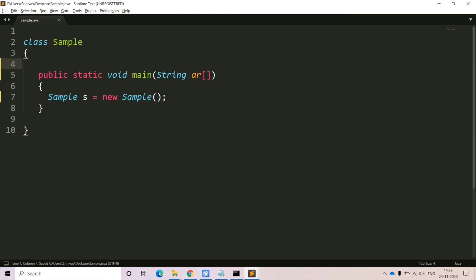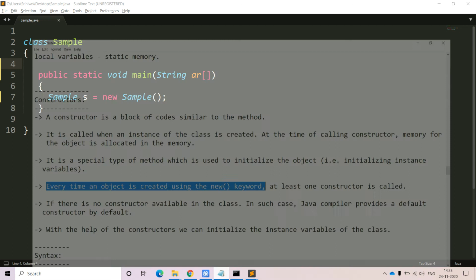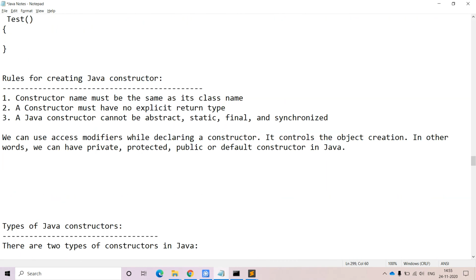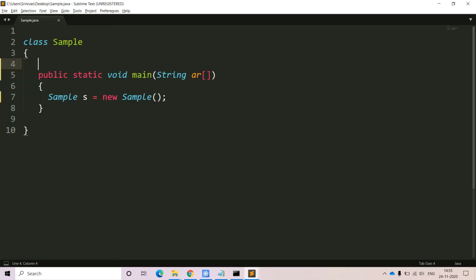So with this, we have the complete idea that the constructor comes into the picture only while creating the object. Very good. Now coming to the next points in the constructor rules. We should not use the modifiers like abstract, static, final and synchronized. Let me try to use any one of the keywords.